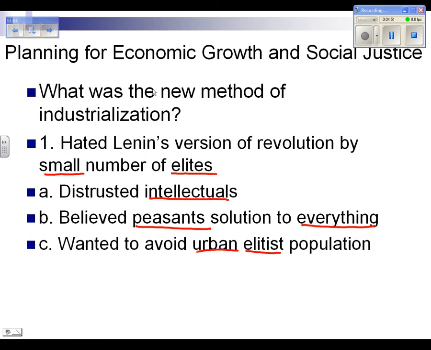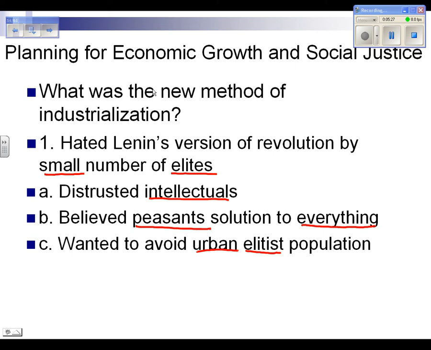What was the new method of industrialization introduced by Mao? Well, first of all, Mao doesn't like everything that Lenin and Stalin had done. He hates their version of revolution by a small number of elites. If you remember, let's go back in our memories a second. Marx had believed that the revolution would come from the workers. Lenin said, we can't always wait on the workers. Maybe we need the elites and the intellectuals, the smart guys like himself, to do it.